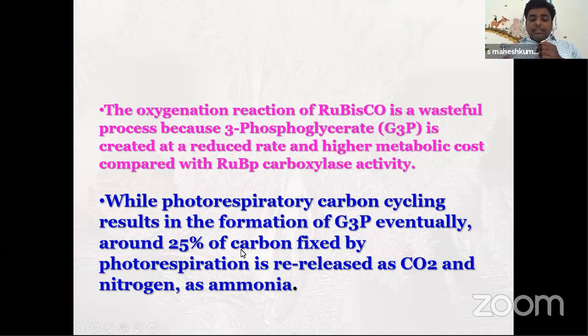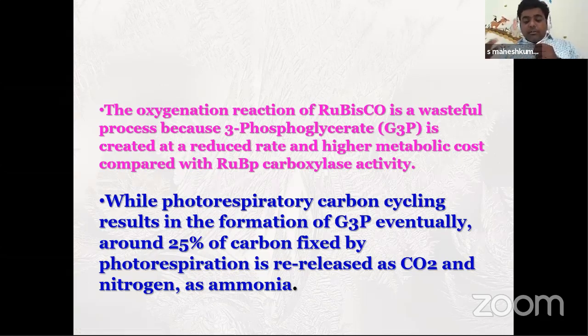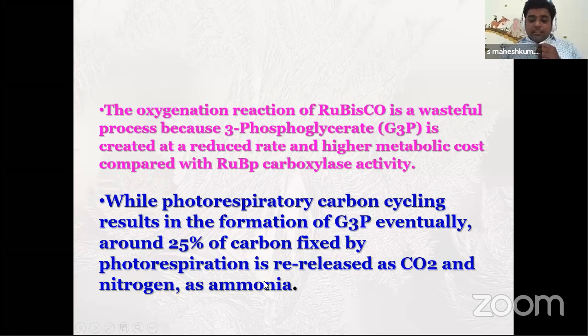Here 75% is recovered. 25% of the phosphoglyceric acid is not recovered, and in this cycle some end products, that is carbon dioxide, nitrogen and ammonia, are formed. These molecules enter into other metabolic activities, but these metabolites are not reutilized and are not useful for the C3 cycle to form glucose.